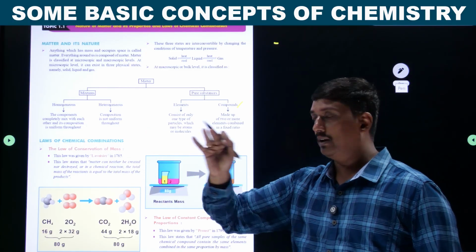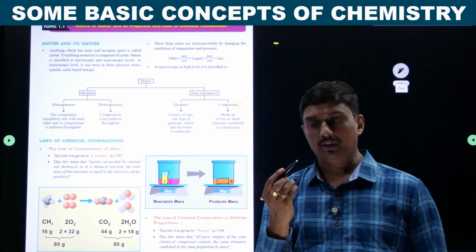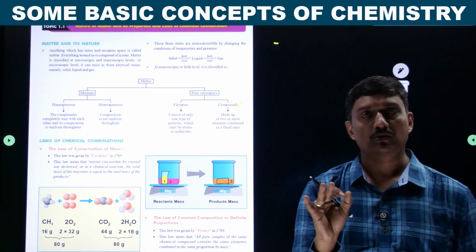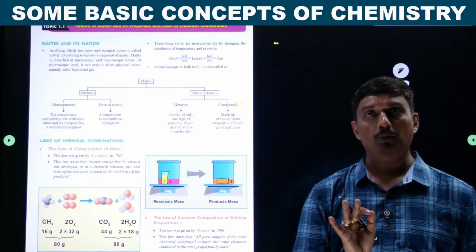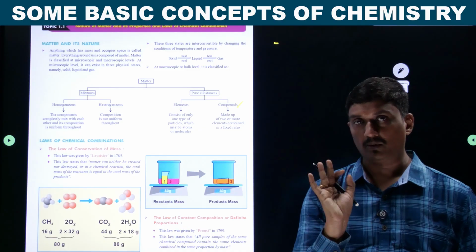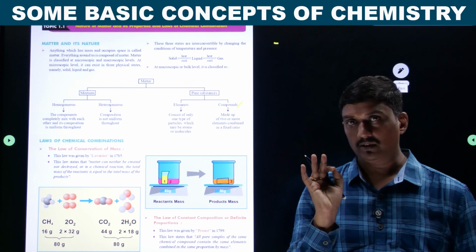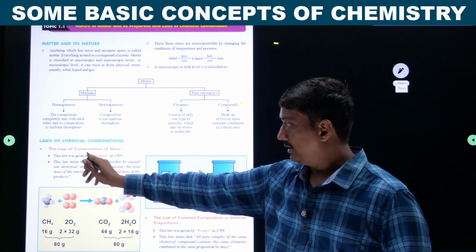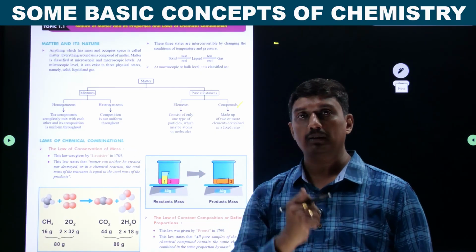Matter can neither be created nor be destroyed. It means whatever matter you take, it is impossible to destroy, but it can be interconverted from one form to another form. This is possible, but it is impossible to destroy that matter. For example, how is this explained? By taking a simple example.